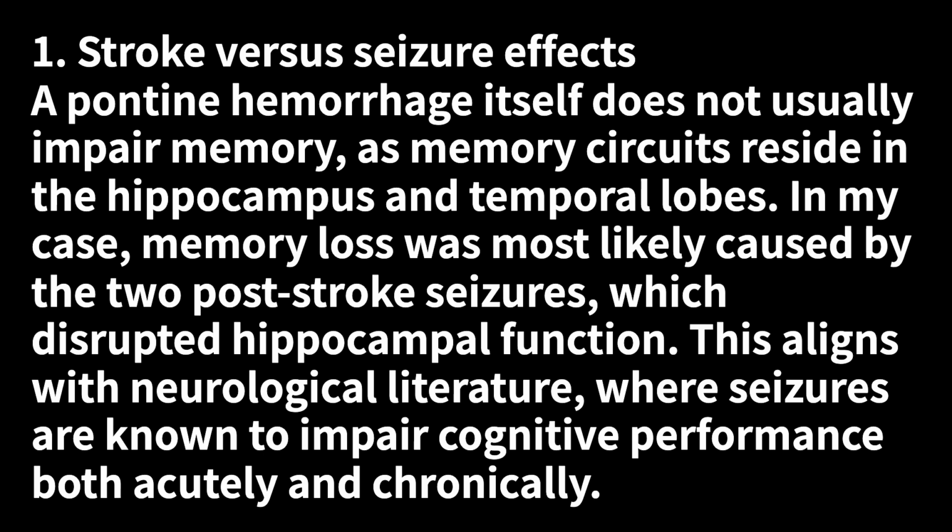Discussion. 1. Stroke versus seizure effects. A pontine hemorrhage itself does not usually impair memory, as memory circuits reside in the hippocampus and temporal lobes. In my case, memory loss was most likely caused by the 2 post-stroke seizures, which disrupted hippocampal function. This aligns with neurological literature, where seizures are known to impair cognitive performance, both acutely and chronically.